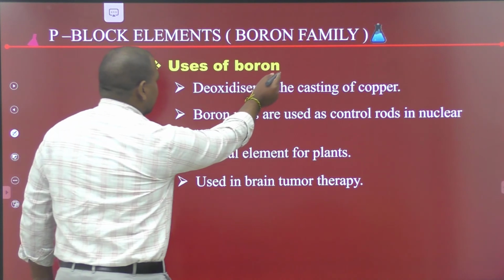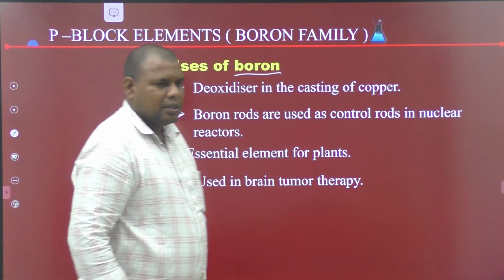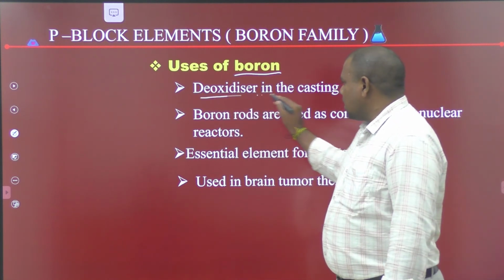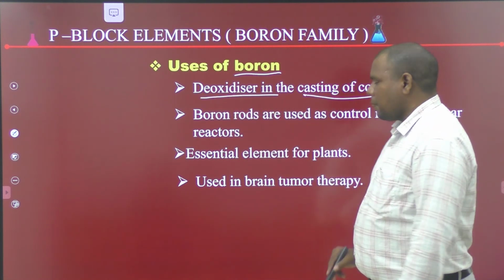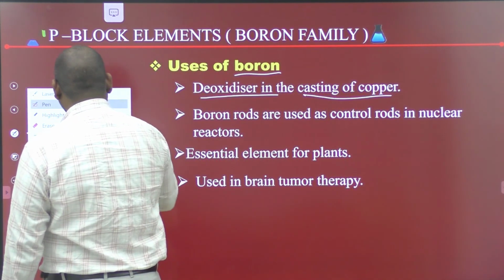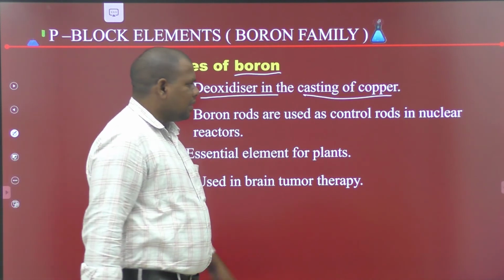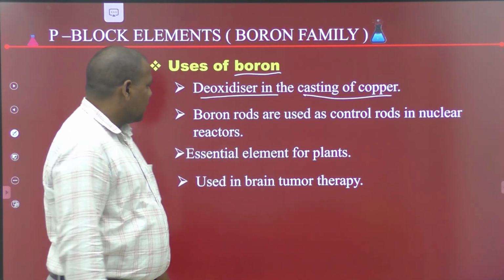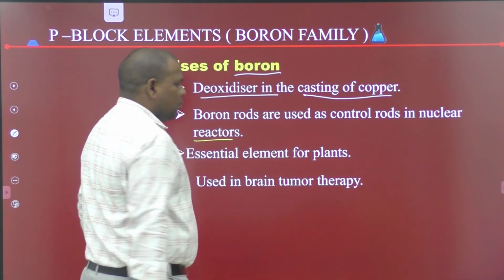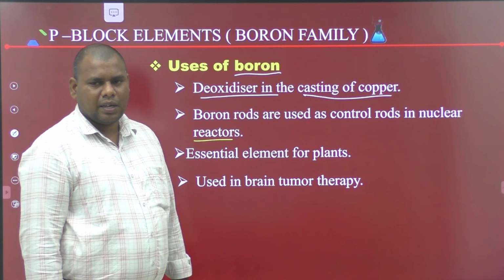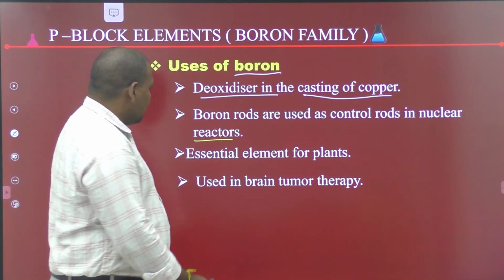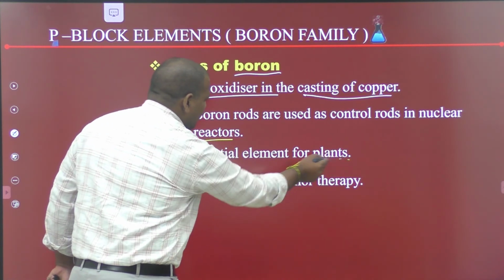Next, uses of boron. Boron is used as a deoxidizer in the casting of copper. Boron rods are used in nuclear reactors to control the neutrons.